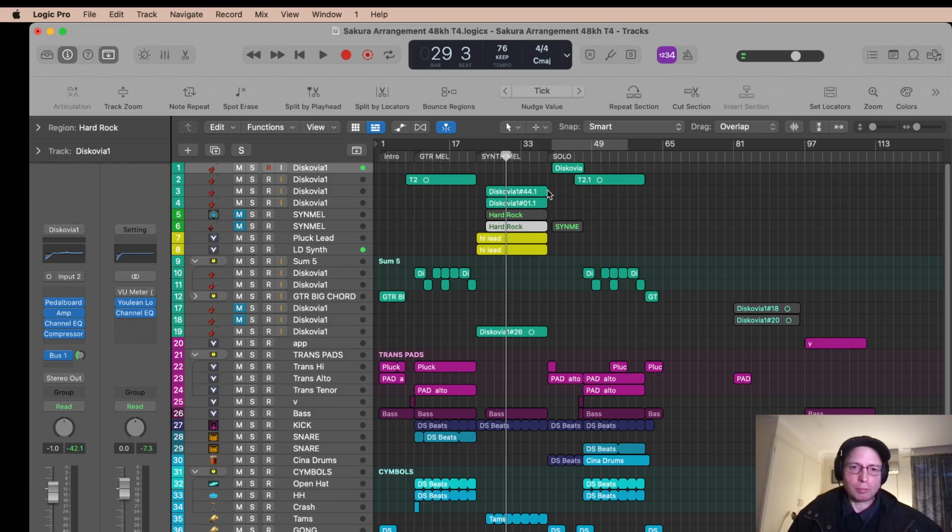And it was a very simple structure. The intro, main guitar melody, then the synth melody with the guitar counter melody, a little solo, and then back to the guitar melody. Now I was kind of proud of this counter melody, and so I wanted to add it again. So that's what I did, and I'll just play the latest version for you.